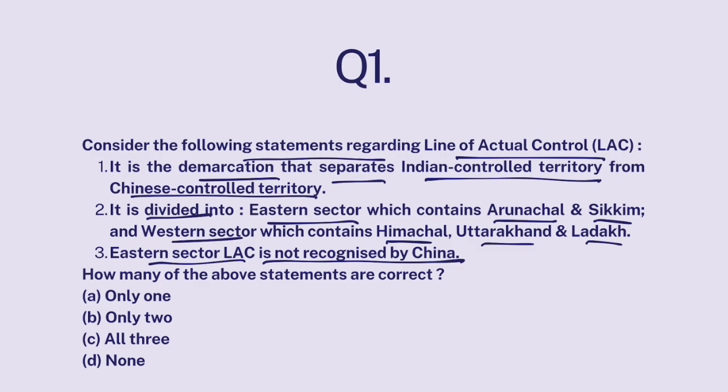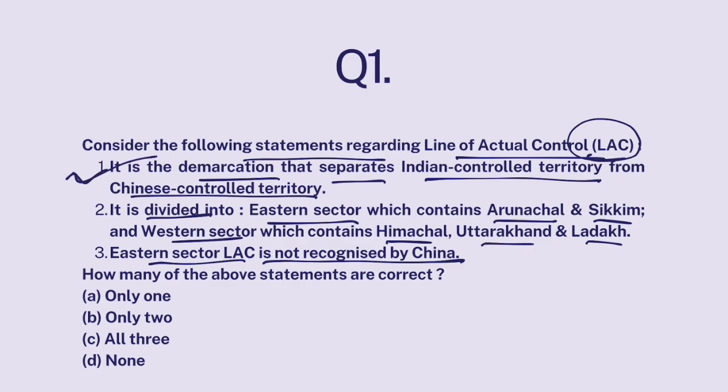Okay. So, point number 1 is the exact definition of line of actual control. It is a demarcation that basically separates the two territories controlled by the two nations. Okay, so this part is correct.